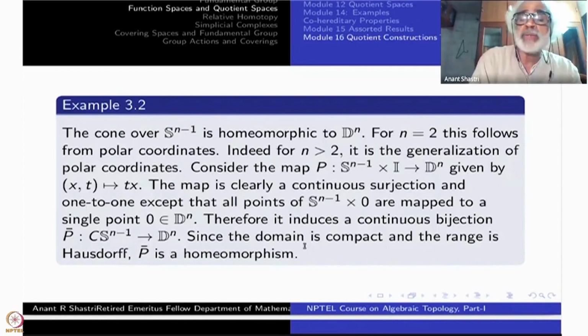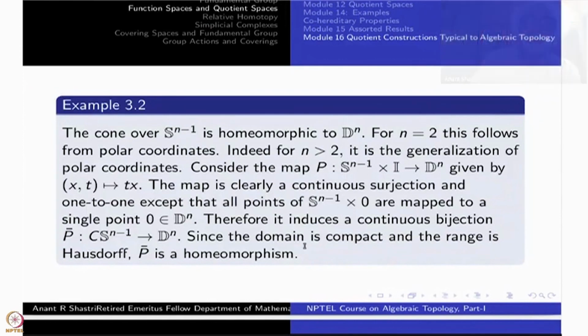So P bar is a unique map defined by P. So P bar, Q composite P bar is P. Since the domain is compact, Dn is Hausdorff, C of Sn minus 1 is compact, because Sn minus 1 is compact, the product with I is compact, therefore the quotient is compact. So the domain is compact, and this is Hausdorff. A continuous bijection is a homeomorphism. So this we keep using all the time.